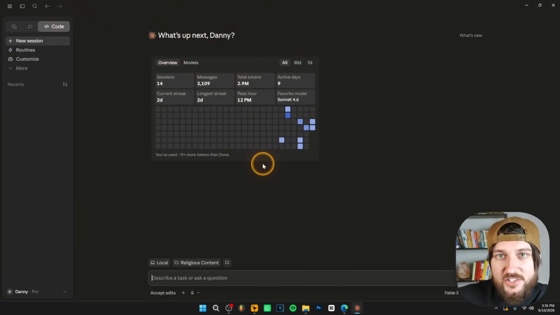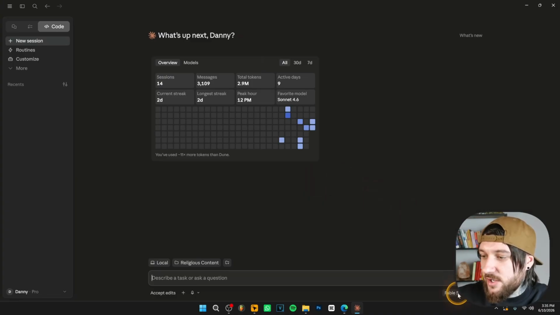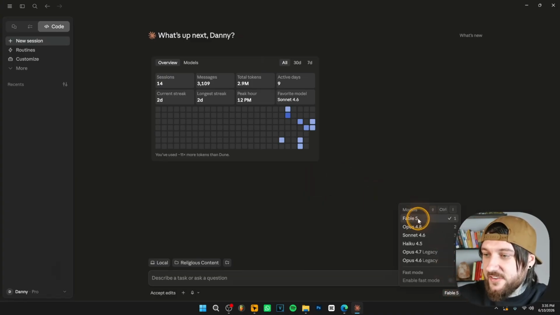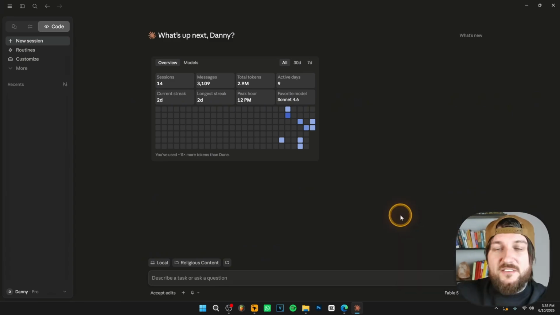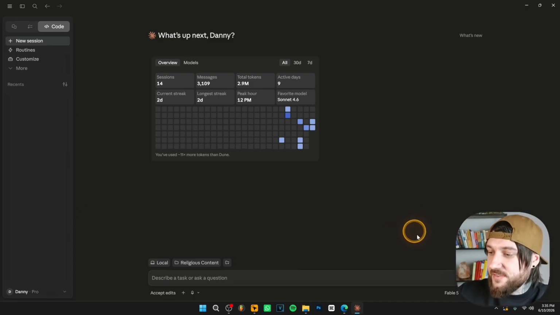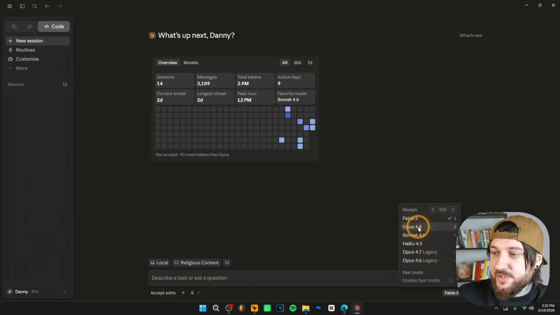So inside Claude Code, what I want you to do is click over here on the model and make sure you select Fable 5. As you can see, we have Opus 4.8, we have Sonnet 4.6. Make sure you choose Fable 5. If you don't have access to Fable 5 yet, you can also choose Opus 4.8, or you can also choose the other models, right? I think this is going to work with the other models as well.